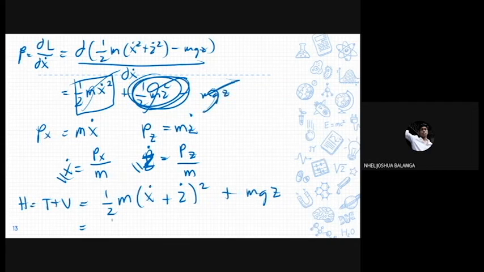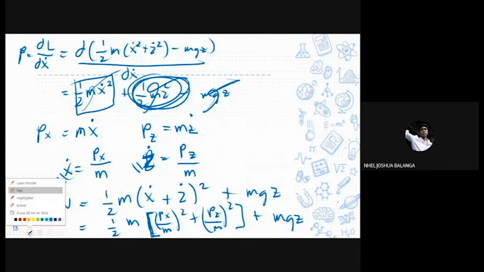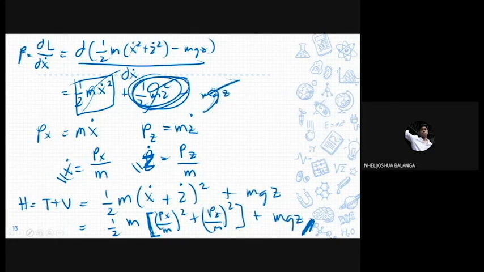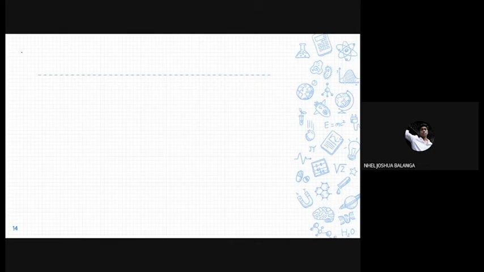We can substitute: 1/2 m, in brackets, (p_x over m) squared plus (p_z over m) squared, plus mgz. This is now our Hamiltonian, which can further be simplified as H equals (p_x² + p_z²) all over 2m plus mgz.